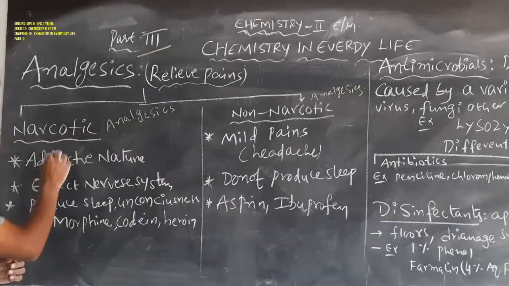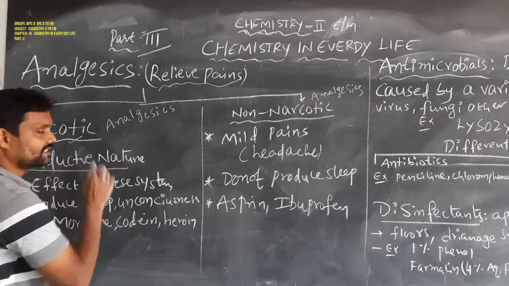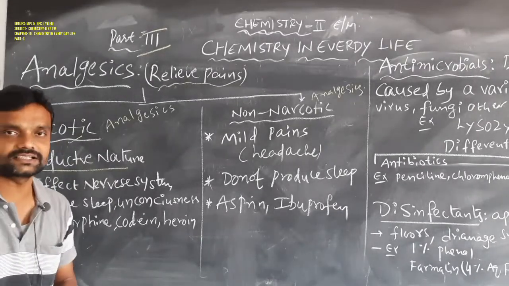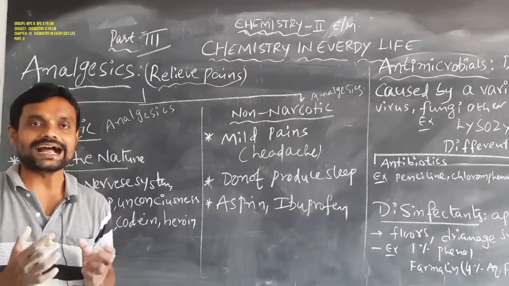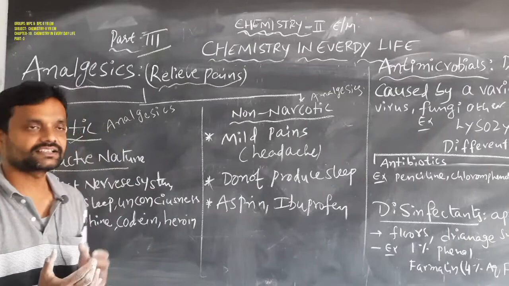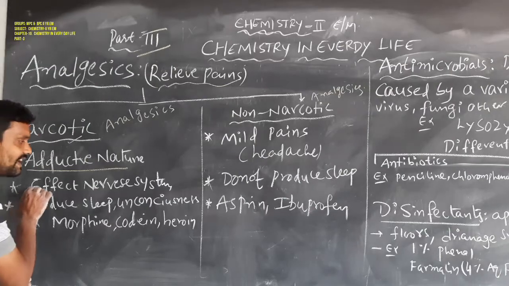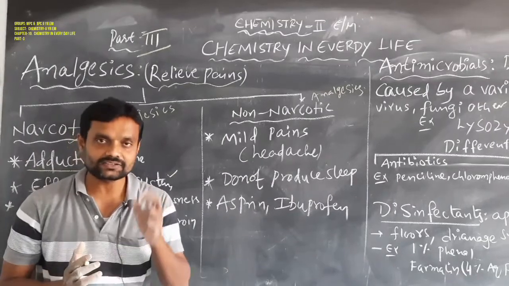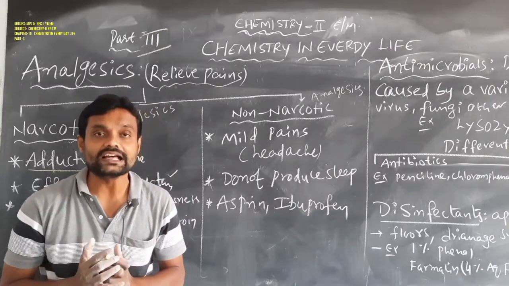Simple, students. Narcotic analgesics are the addictive type of analgesics. Once we use these narcotic analgesics, we become addicted to this type of medicine. That is why they are called narcotic analgesics. And these narcotic analgesics affect the nervous system. When we use them heavily, they can affect our nervous system also.